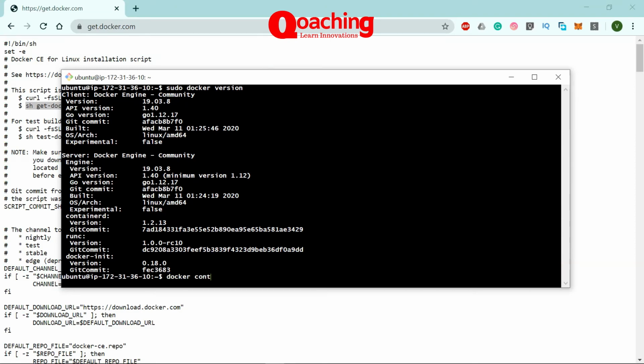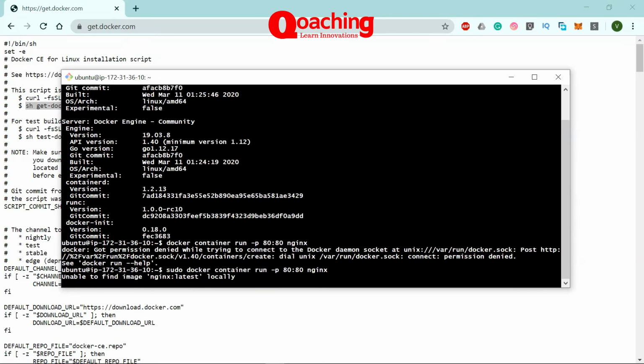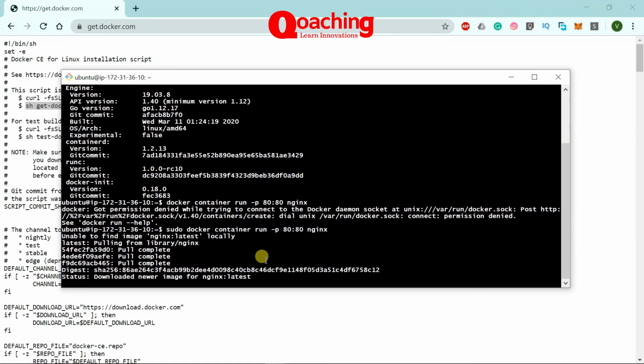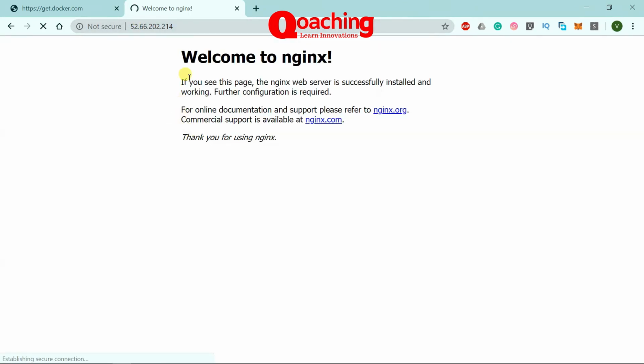Just to show you, run, let's say I want to run an Nginx. If you don't understand this, that's all right. Let's do a sudo again, and you can see that Docker is now pulling the Nginx container image for me. So we have got this image running, and if I go to the IP address of this machine, you will see an Nginx container running. Let me show that to you now. If I go to my browser and put in the IP address, you will see, guys, that we have an Nginx container running on this Docker.